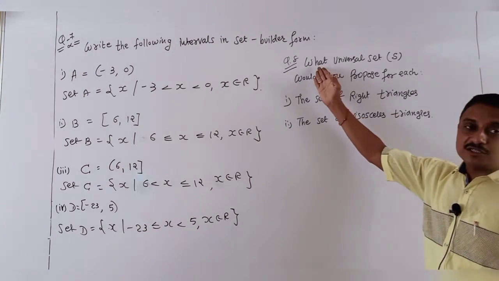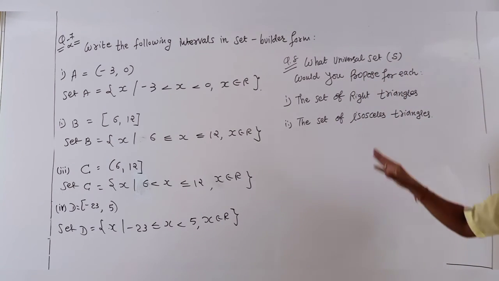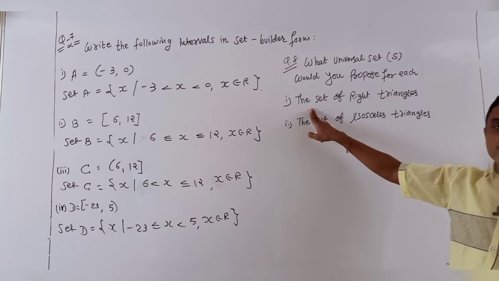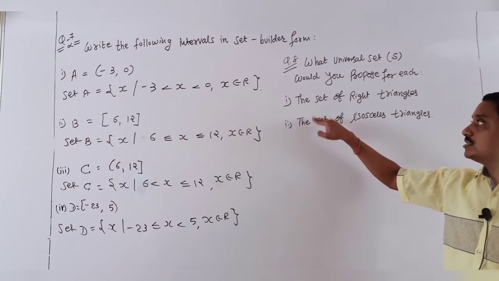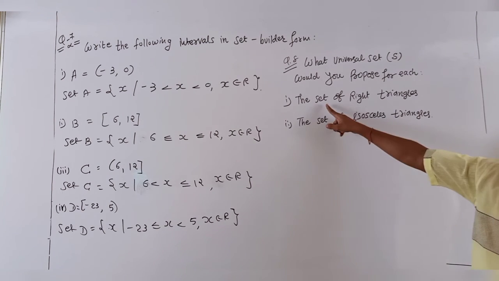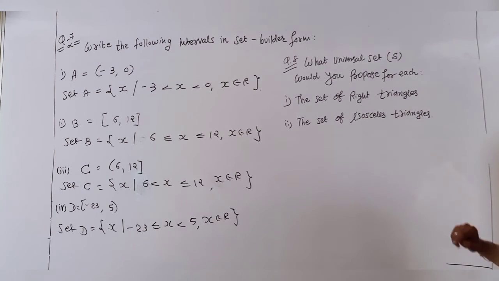Question 8, students: to define what is a universal set, which would you propose? You just decide, students, first answer or second, what is the universal set? Which has the highest property, belonging to the first one? The set of right triangles, or second, the set of isosceles triangles.